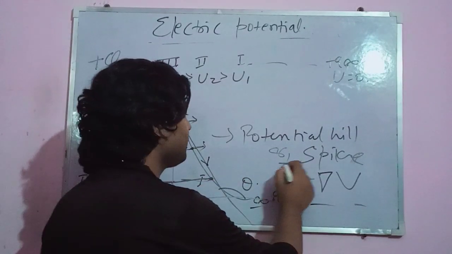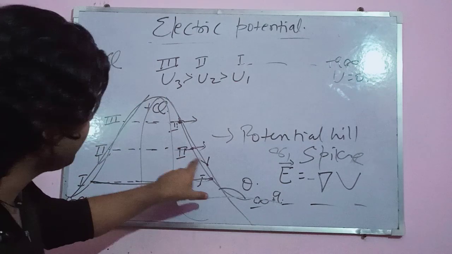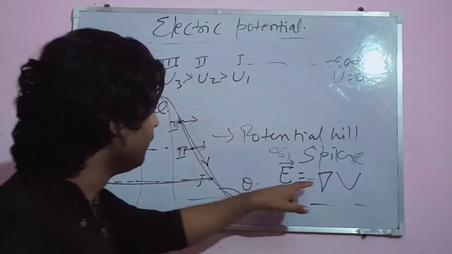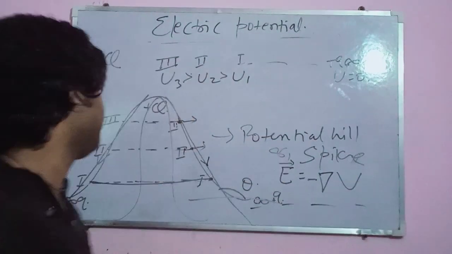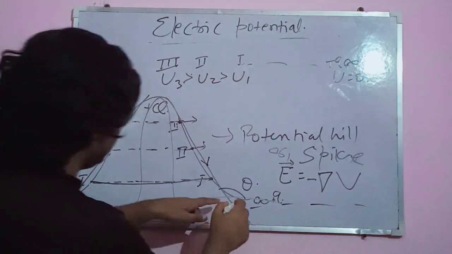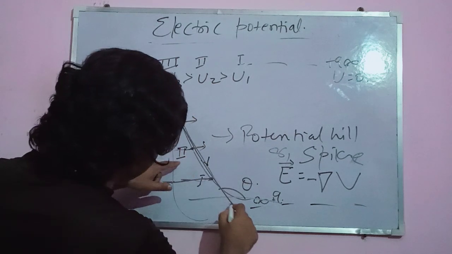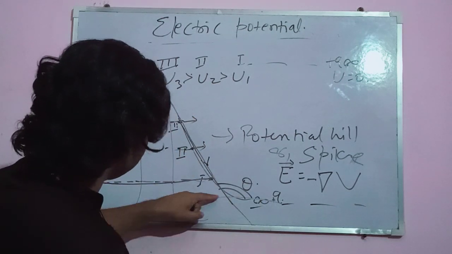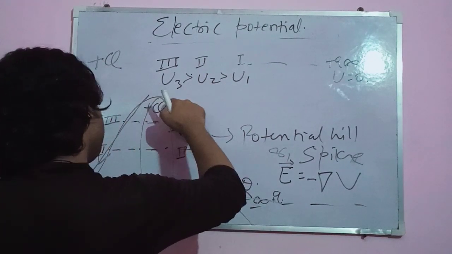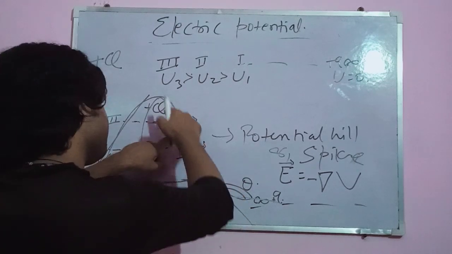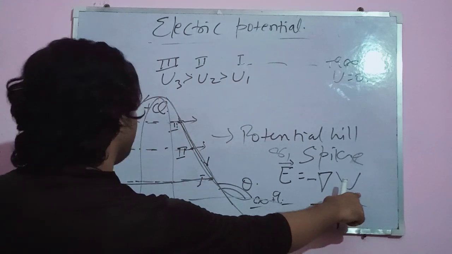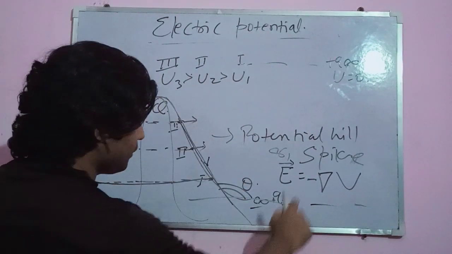Electric field is the slope of the potential difference from ground to this point, from ground to this point, from ground to this point, but reversed. Once again, listen carefully. The slope of this point from the ground is this, but the field lines for plus Q are away from it, and so this is the slope of this point from ground. This is the slope for the third point, for the second point, for the first point, or for any given point. But the field is opposite to it, so I put a minus.